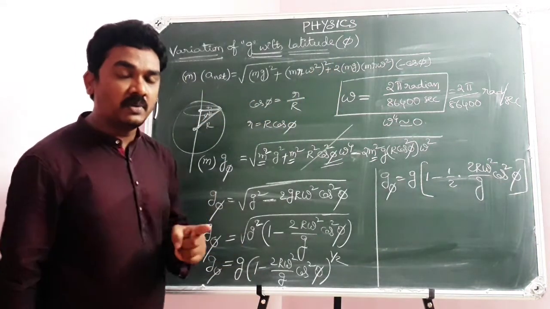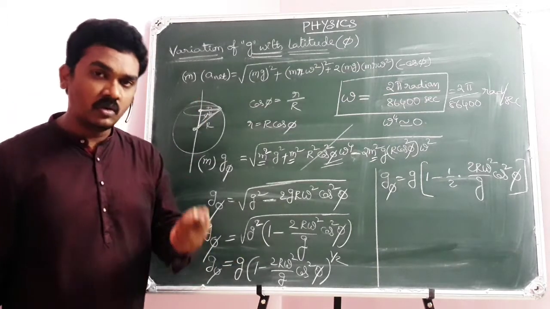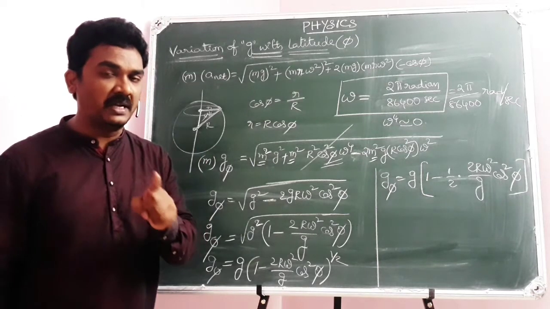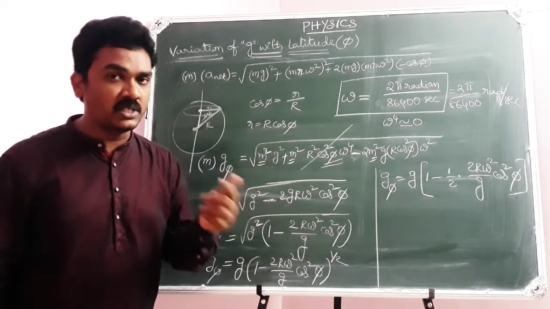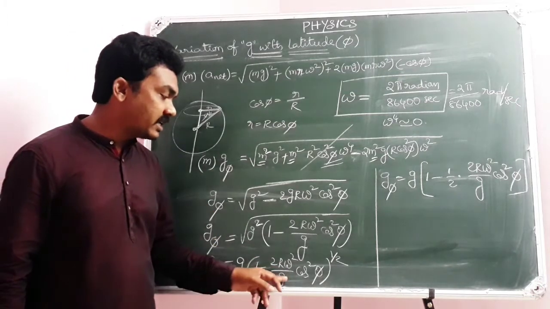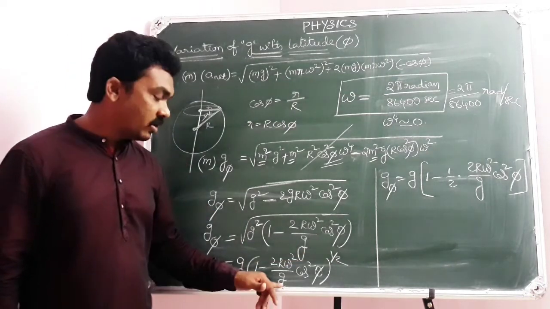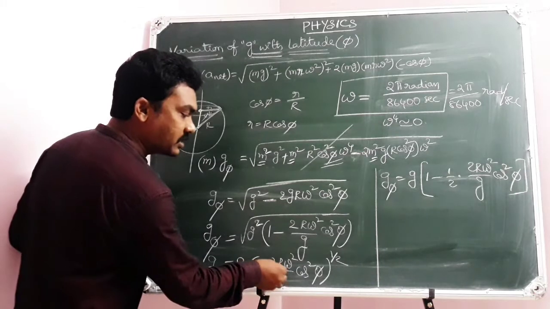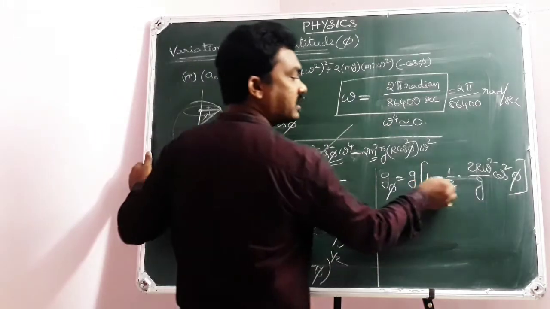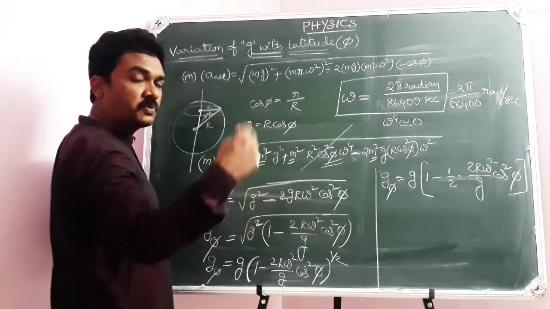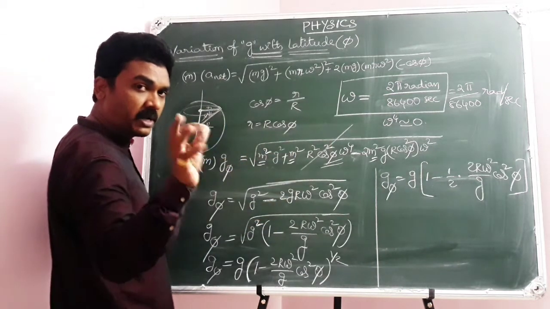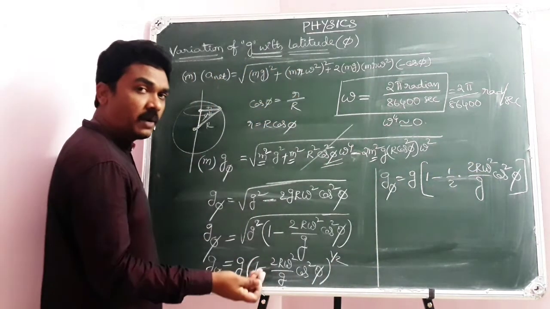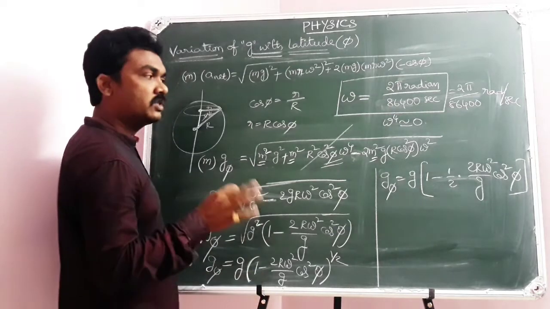This is a binomial expansion, like 1 plus h by r whole power minus 2, which you learned earlier. I told you that expansion, and why we neglect higher order powers. Similarly, in the binomial expansion of 1 minus x whole power 1 by 2, higher order powers will be neglected. So this bracket value is 1 minus half into x; x square, x power 3, x power 4 are higher order terms and are neglected because omega is very small. First order term omega square, next omega power 4, next omega power 6, are neglected.